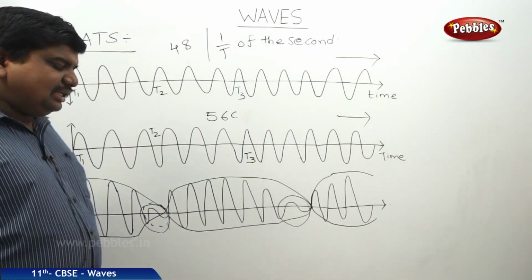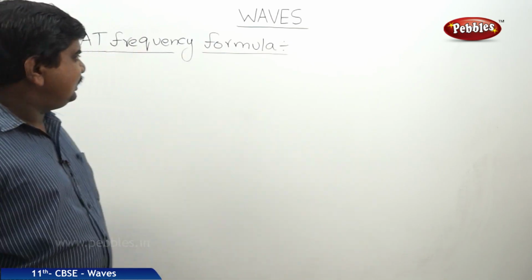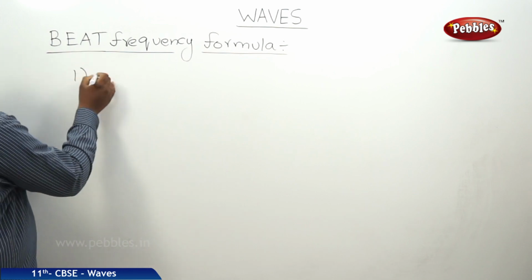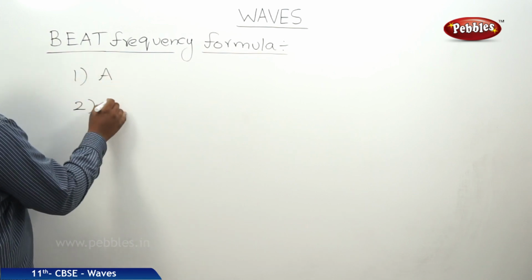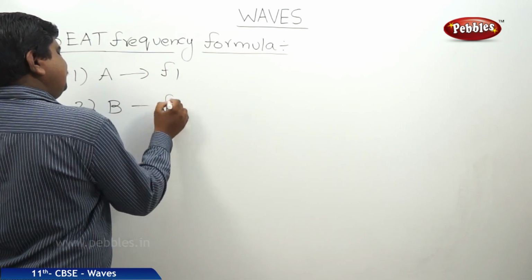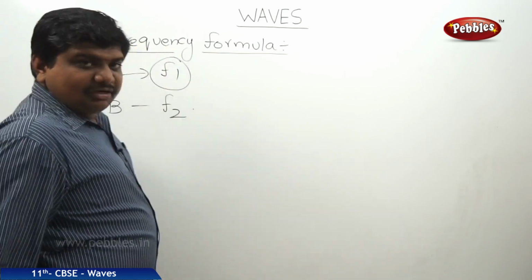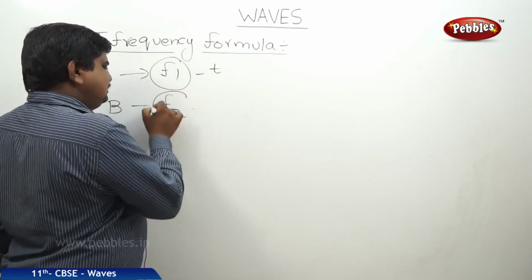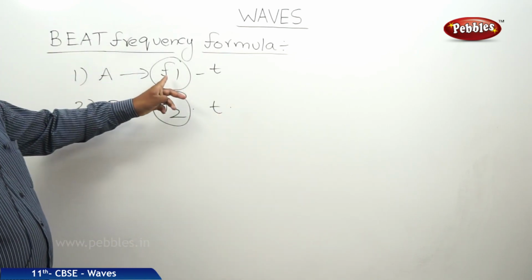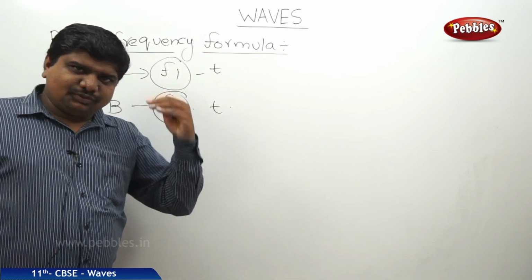Now we will discuss the equation part about this beat propagation. The next concept is the beat frequency formula. Let us take two sources. One is source A, the second one is source B. One has the frequency f1, the other has the frequency f2. So one is doing f1 cycles in a time t, and the other is executing f2 cycles in time t. So the multiplication of frequency into time is 1 because both are reciprocals of each other.